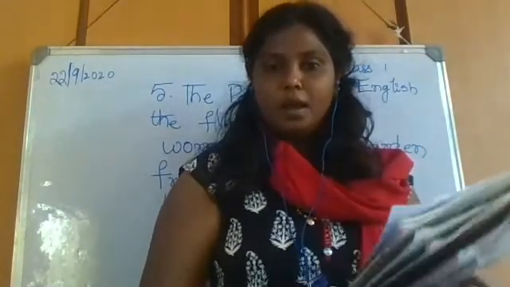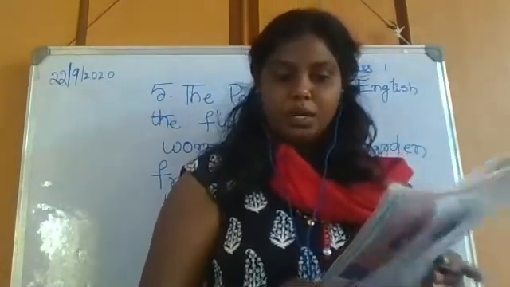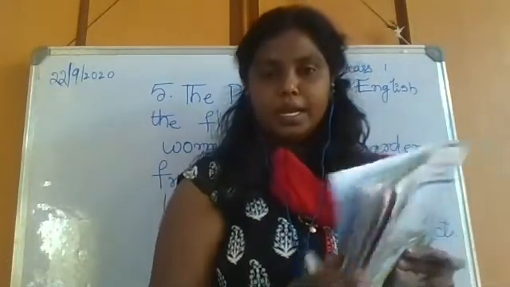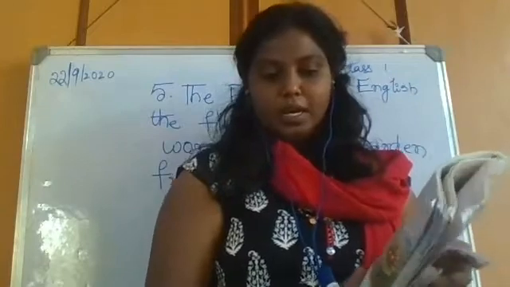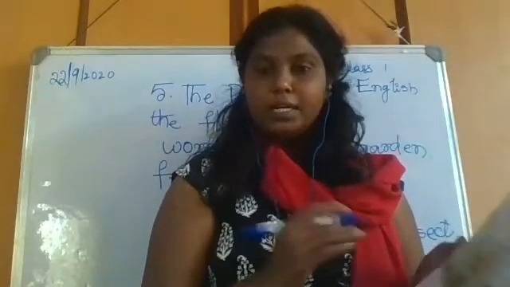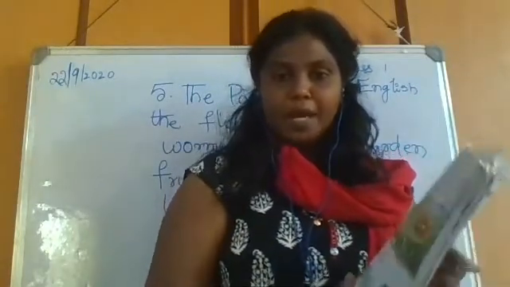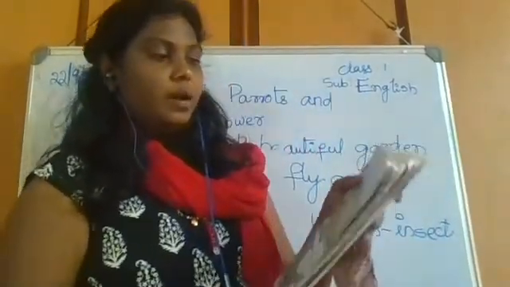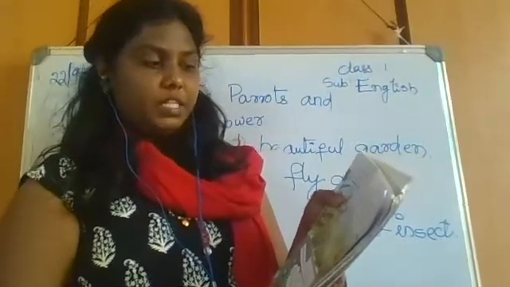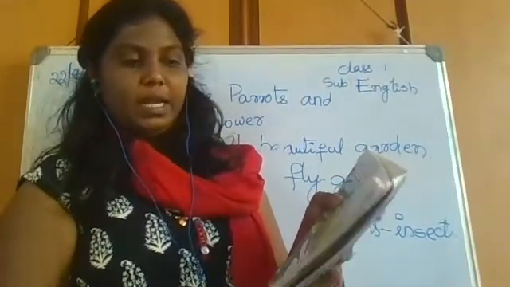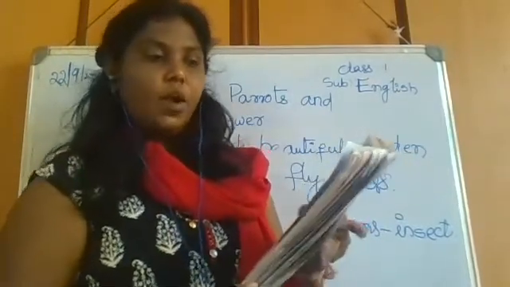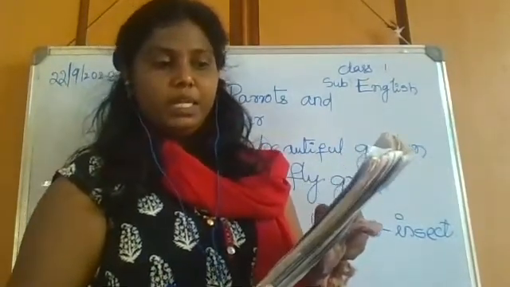Scared means it started to stare at the parrots. Why? Because it heard something of what the parrots were talking about. So here that yellow flower heard the parrot. She was very scared. Now the flower is thinking, oh no, I hope these two